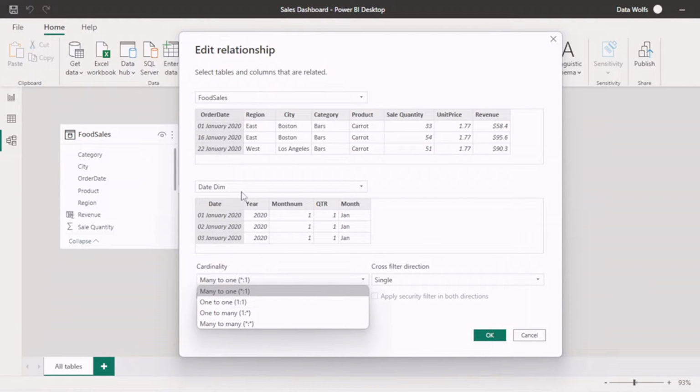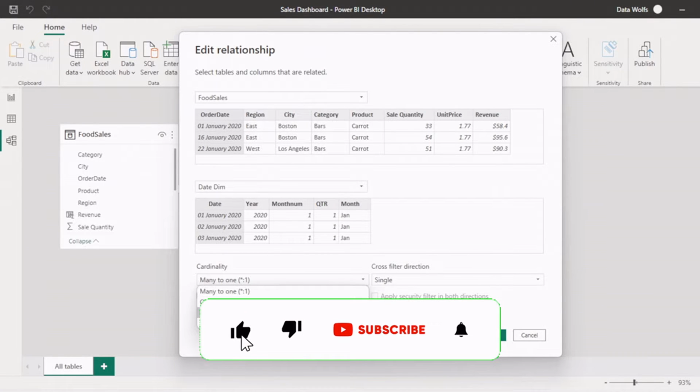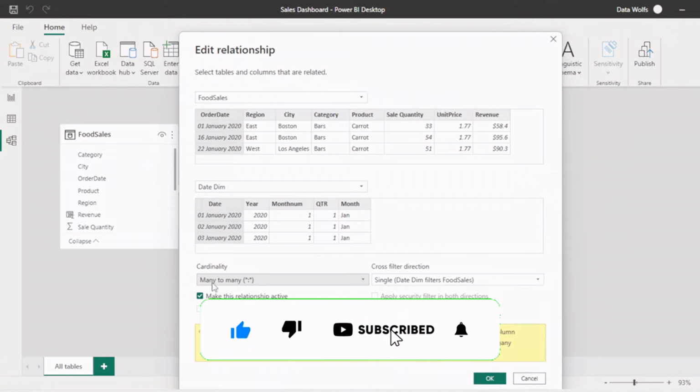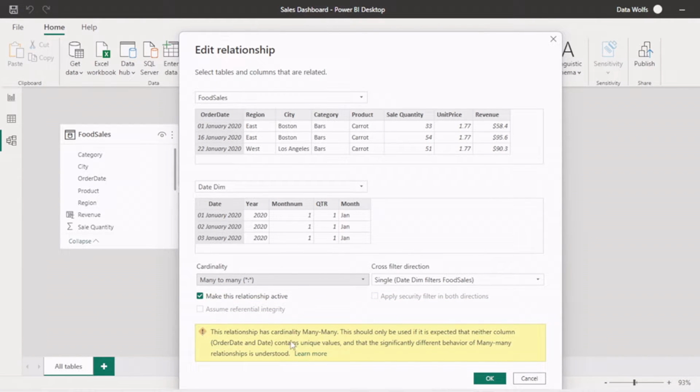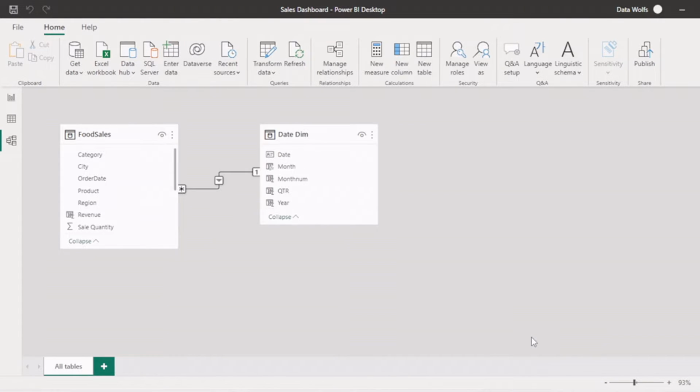It depends upon which table is on top. If the fact table is on top, then it will be many to one. If the dimension table is on top, then it will be one to many, and there will be many to many. Whenever we use a many-to-many relationship, there is some kind of warning from Power BI that this should be used if it is expected that neither column contains unique values, and the different behavior of many-to-many relationship is understood. So this kind of relationship is not preferred in Power BI, basically in star schema.